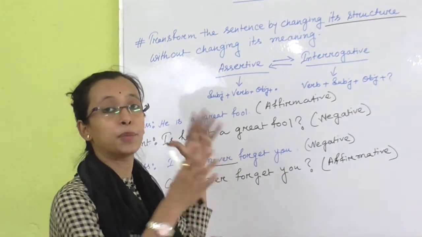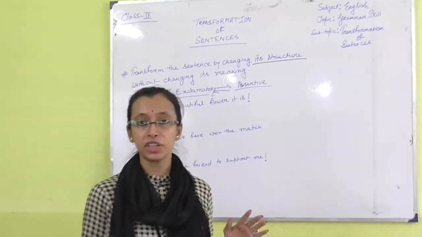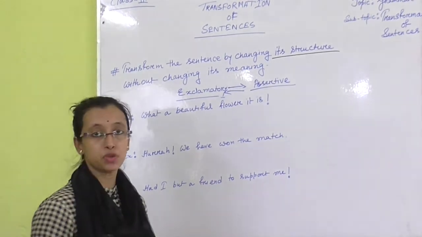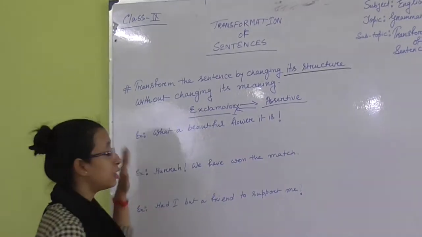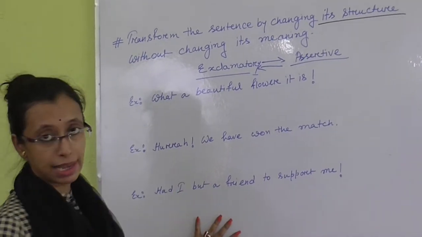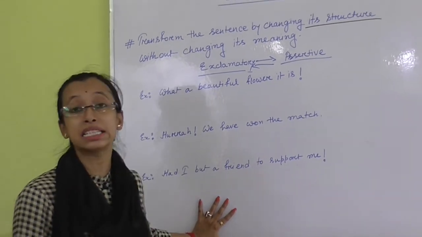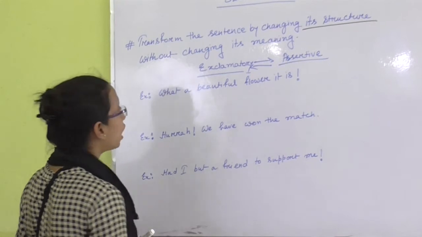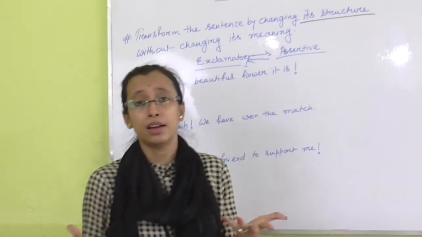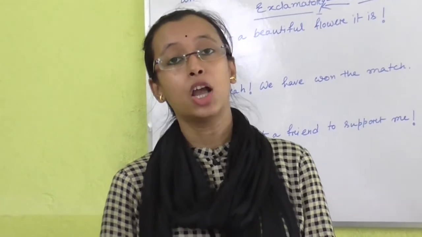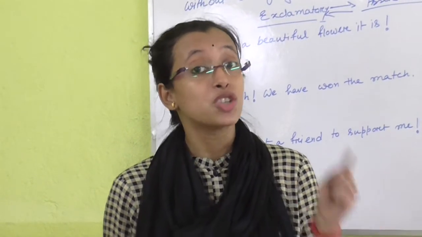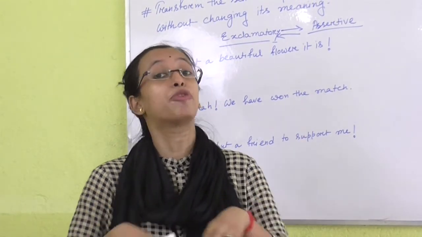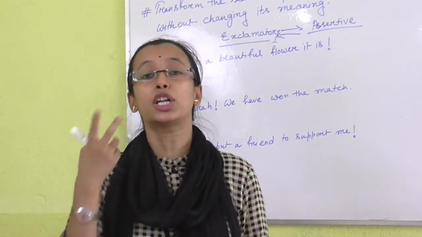Now let's come to exclamatory to assertive. Exclamatory sentence means deep feelings, and assertive means a statement, as we all know. So here are some sentences. How do I change these exclamatory to assertive? Okay, what a beautiful flower it is. When we say what a beautiful flower it is, the flower is very beautiful. If it is just a beautiful flower, then we say the flower is beautiful. But if it is a very beautiful flower, then we say what a beautiful flower.